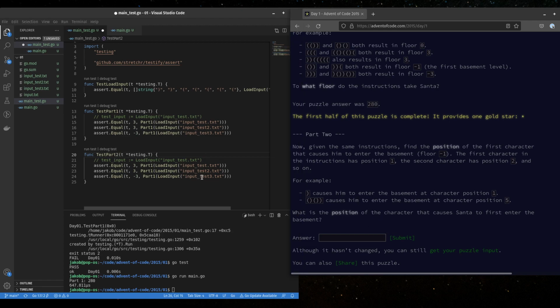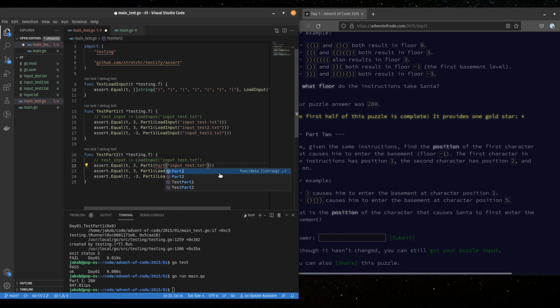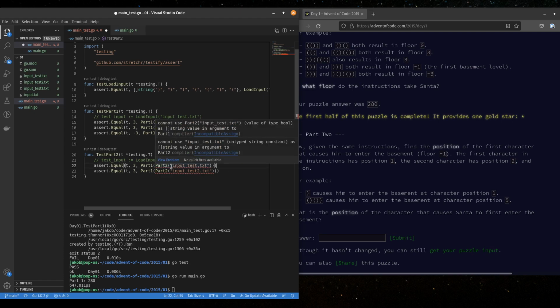And we've got, instead of doing the load input, I'm just going to say part 2 here. Let's see. They only have 2 test cases here, so I'm going to get rid of this one. And we're just going to input what that would actually be.